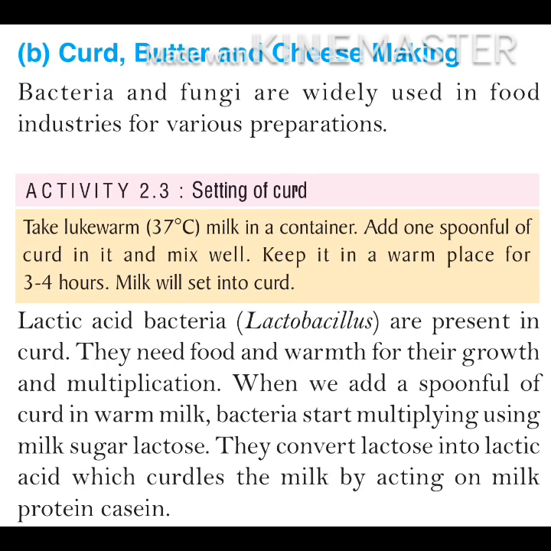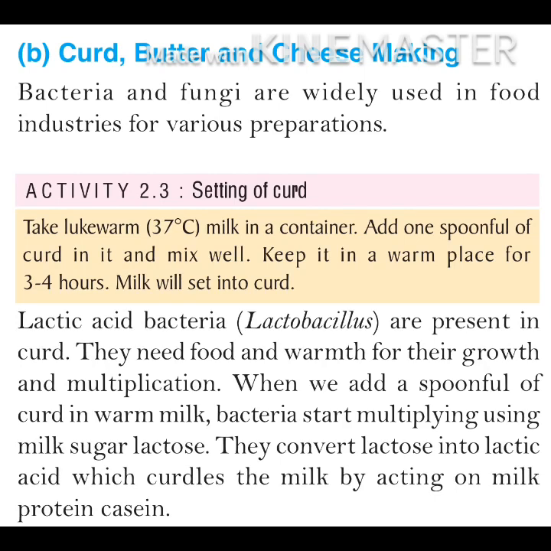Next is Activity 2.3, setting of curd. This is a process by which we can make curd. Lactic acid bacteria, Lactobacillus, are present in curd. They need food and warmth for their growth and multiplication, meaning reproduction. When we add a spoonful of curd to warm milk, bacteria start multiplying using milk sugar, lactose. They convert lactose into lactic acid, which curdles the milk by acting on milk protein casein.